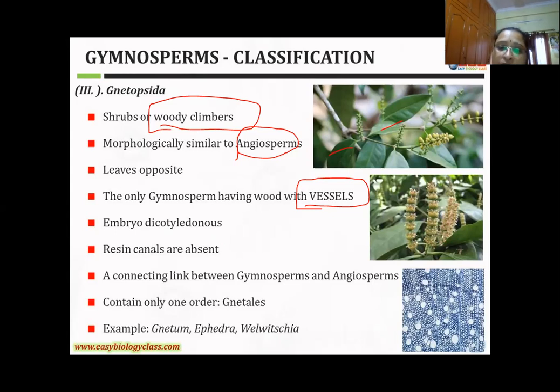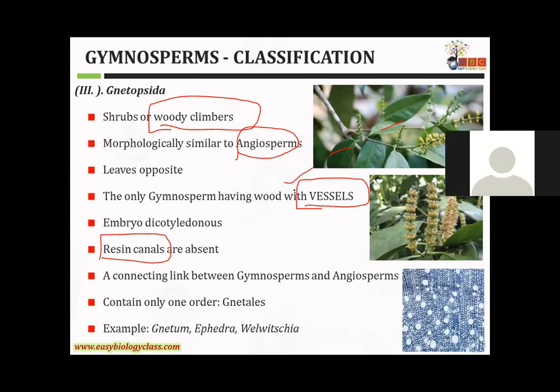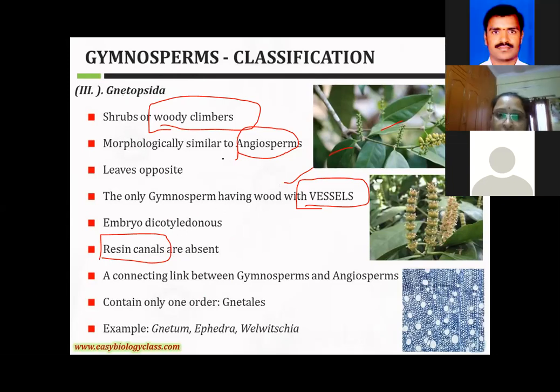Embryo dicotyledon, resin canals. See here, girls, in the other two classes you can observe resin canals are present, but only in Gnetopsida resin canals are absent. Wood with vessels, xylem vessels, are present. Both are very important characteristic features of Gnetopsida. Why? These are similar to the characteristic features of angiosperms. The wood has xylem vessels and resin canals are totally absent. This class connects the gymnospermic character and the angiospermic characters.